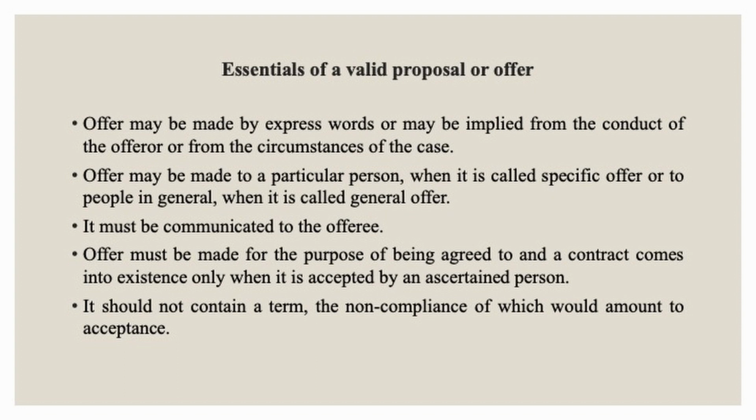It may be made to a particular person, when the offer would be a specific offer, or it may be made generally to the public, when it is a general offer. The offer has to be communicated to the offeree with an intention that it should be agreed to, and when it is agreed to by the offeree, a contract comes into existence. A offers to sell 10 kgs of mangoes to B at the rate of Rs 50 per kg. When B accepts to purchase the mangoes for Rs 50 per kg, there is an agreement between A and B.